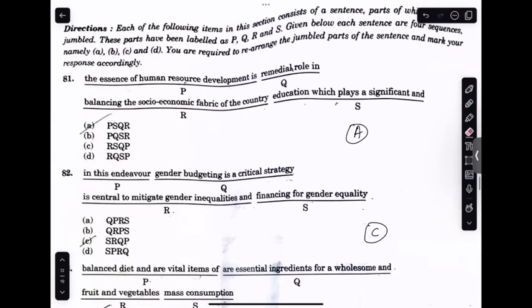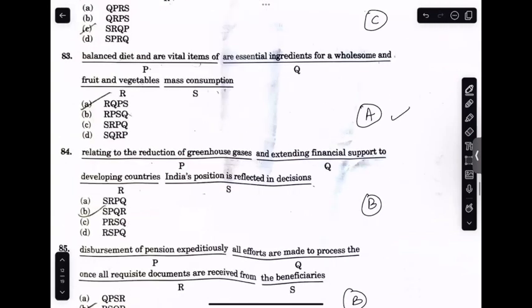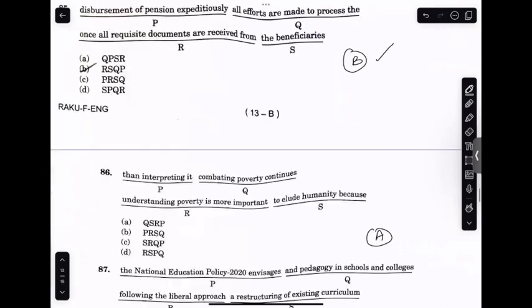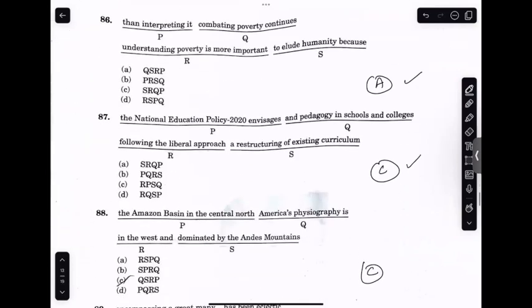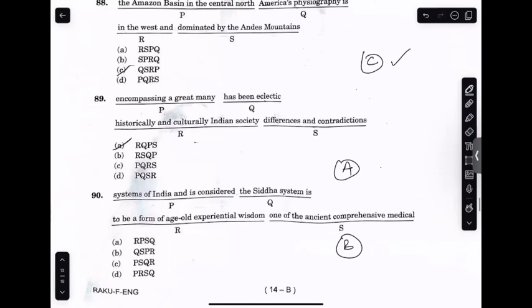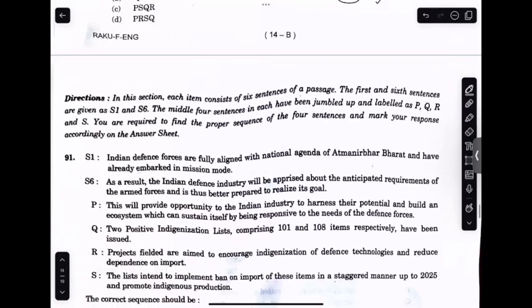Let's move ahead to PQRS. The first one is Alpha, the second one is Charlie, the third one is Alpha, fourth one is Bravo, fifth one is Bravo, sixth one is Alpha, seventh one is Charlie, eighth one is Charlie, ninth is Alpha, 10th is Bravo. I hope you've got this.